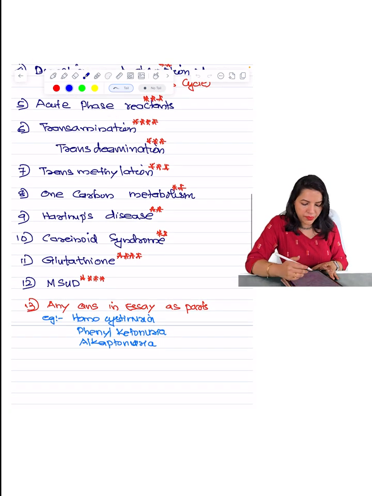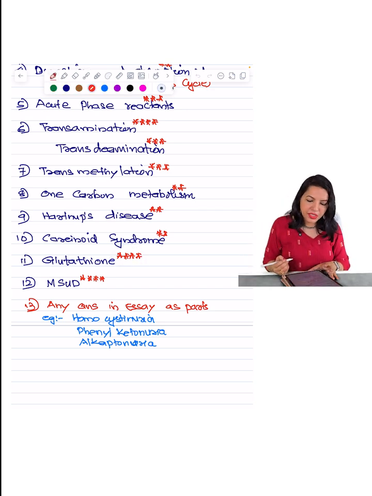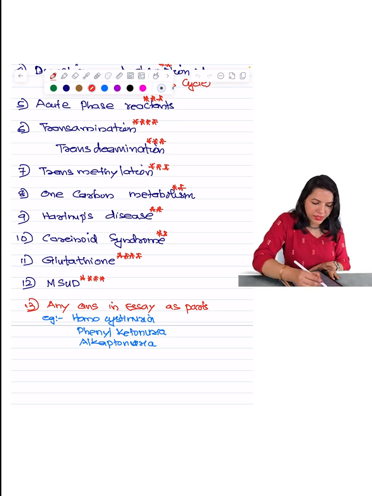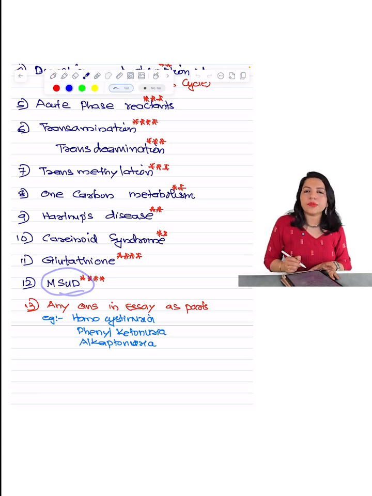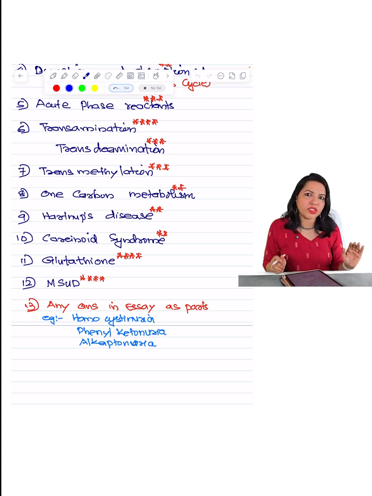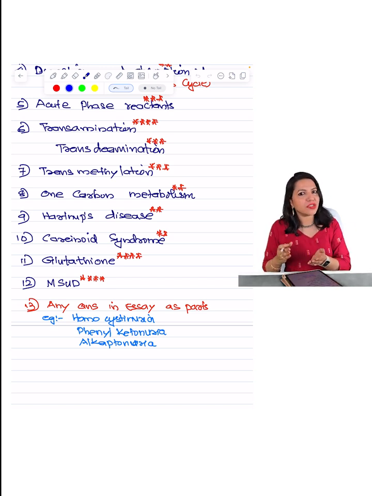It is very important. Then glutathione is also a question that you can get. Then what I have written here is maple syrup urine disease. No need to learn the metabolism of branched chain amino acids as a whole. The most important thing that you should learn is about maple syrup urine disease. And what I should always say is that when you start from page 1 to the last of the amino acid chapter, you will miss MSUD because that is usually seen in the last page or towards the end of the amino acid chapter. So you won't learn that, and it is usually asked also.